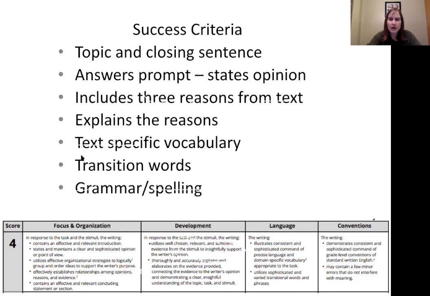Let's go back. There's one more thing we got to look at in our success criteria, and that's grammar and spelling. My first tip for you would be, as far as spelling, you've got to make sure that you use your text. If you've used a word from the text, it should be spelled correctly. So go back and double check that. You can also use an online dictionary or an actual dictionary to double check your spelling. As far as grammar, you want to make sure that you watch your capital letters, the beginning of sentences, any kind of proper names, proper nouns, watch your ending punctuation, and then any kind of comma or apostrophe that would go in the middle of your sentence. You can always have an adult in your house go over your grammar and double check that with you.